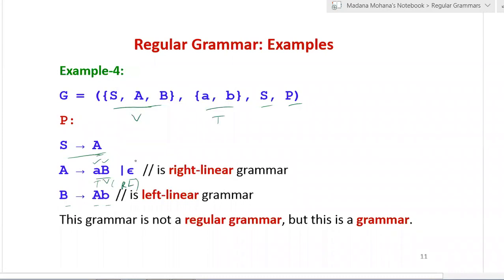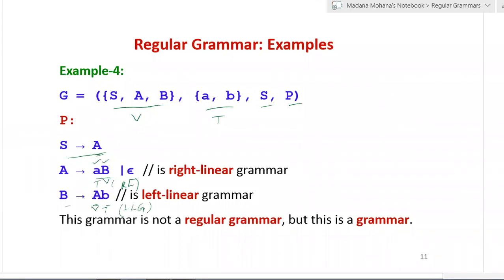Whereas null, you can take the same by default. But you can see the last production B derives Ab, where the variable is placed on the left hand side of the terminal. So now this is left linear grammar. Now you can see a regular grammar means either left linear or right linear. Both are not included.